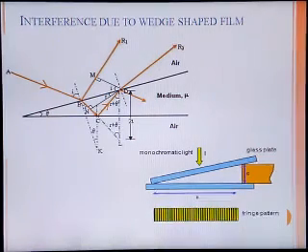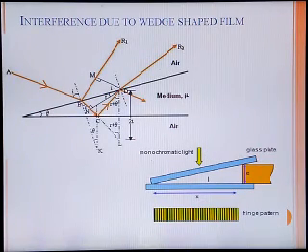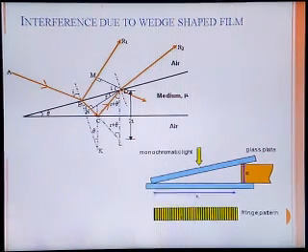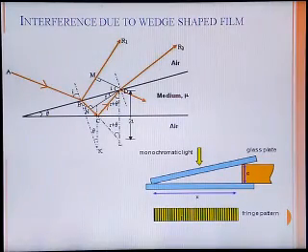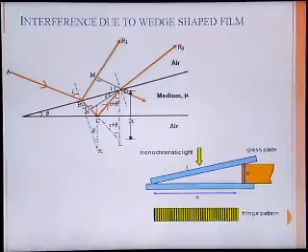When monochromatic light is incident on this, we will get the interference pattern in terms of alternate bright and dark bands, that is fringe pattern, which is parallel to the edge of the wedge. These are the equidistant bright and dark bands, parallel to the edge of the wedge. This is the typical condition of interference pattern in case of wedge shaped film. These are used in different ways in the engineering field for testing of different conditions.